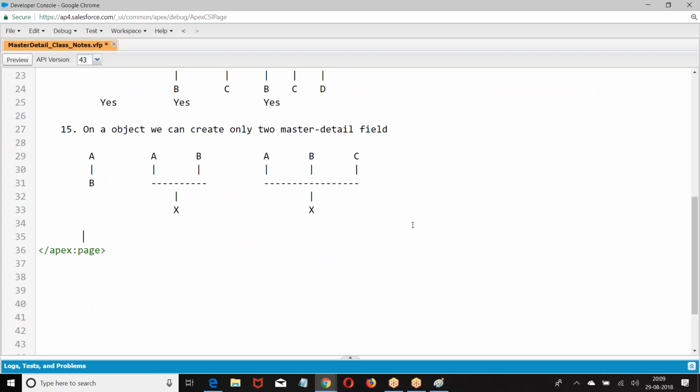So look at this. On B, how many master detail fields are created? On X, how many masters are created? Only one. Is it accepted? Yes. On X, how many masters are created? One field to A, one field to B. On X, one to A, one to B, one to C. That is the maximum you can create. On an object, we can create a maximum of only two master detail fields.